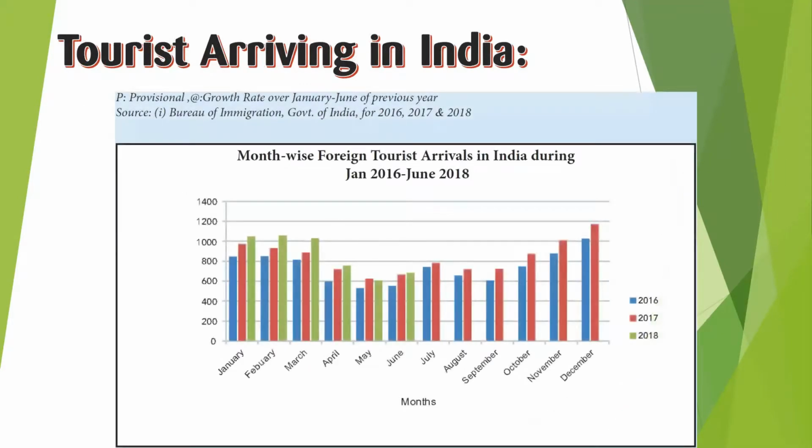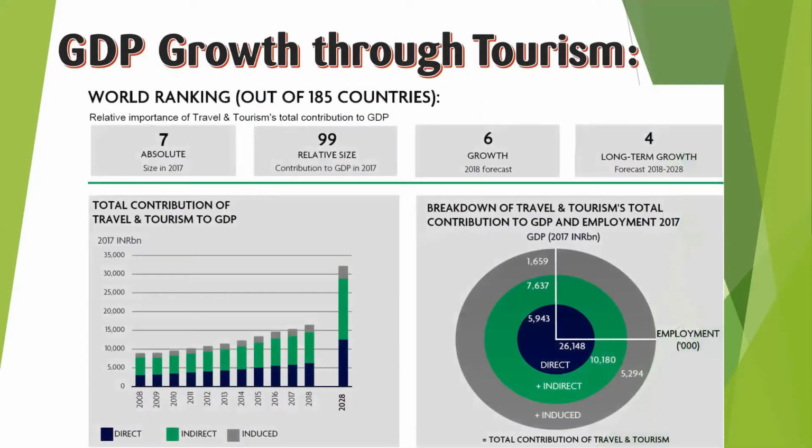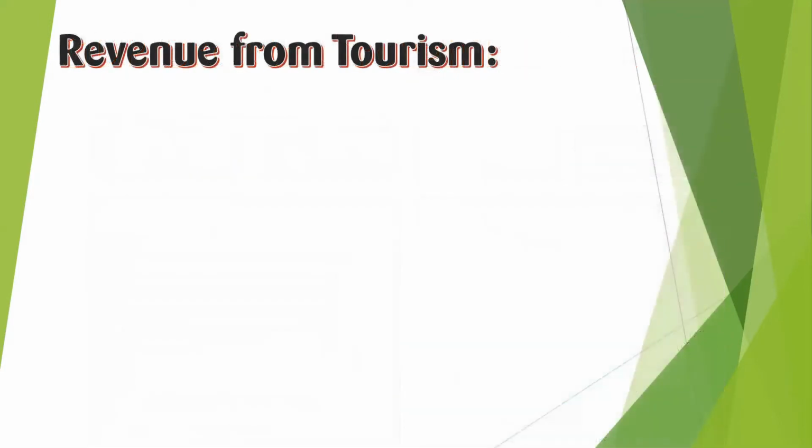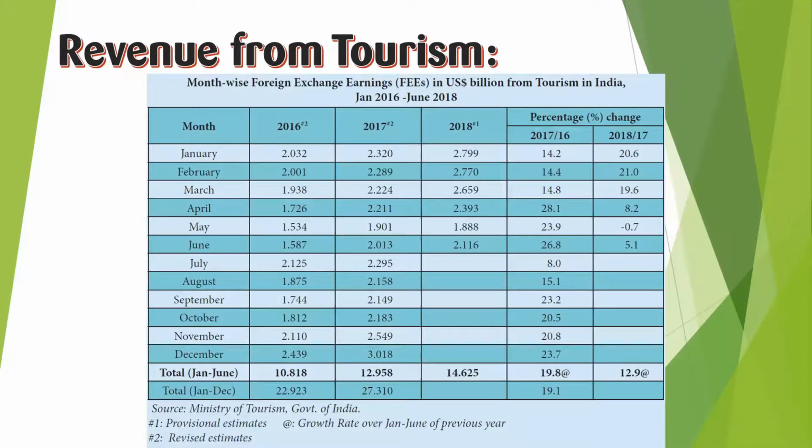Another statistic related to it is tourists arriving in India. This graph is related to month-wise foreign tourist arrival in India during January 2016 to June 2018. According to this, the GDP growth through tourism is shown in this diagram. After studying all graphs and statistics, we can see the revenue generated from tourism is 14.625 billion US dollars.